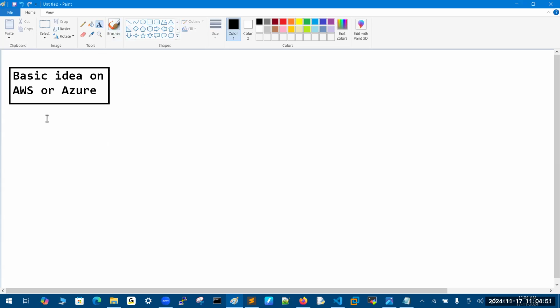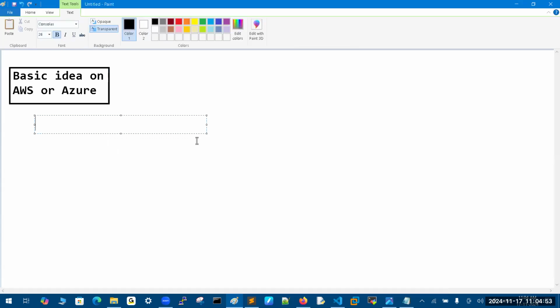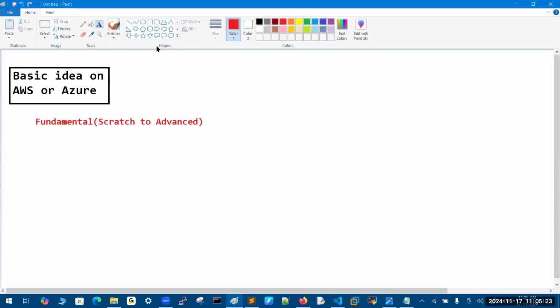Apart from Azure or AWS or GCP, the basics we need to learn from scratch to advanced. The basics only, you need to learn from scratch to advanced. The fundamentals we need to learn from end to end. Once you know these, nothing will stop you guys. That is the one rule I am following on any type of technology. Once we give a standard foundation, any complicated application or configuration, we can create it.